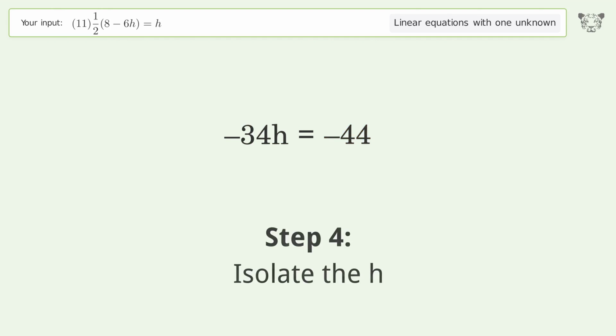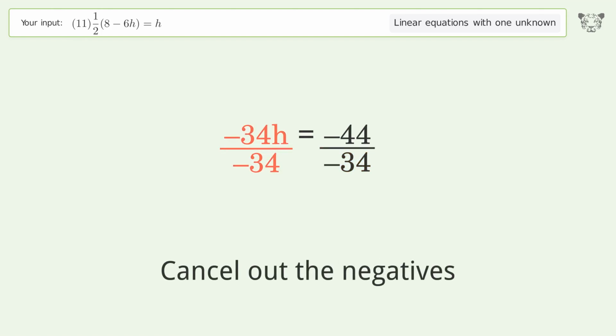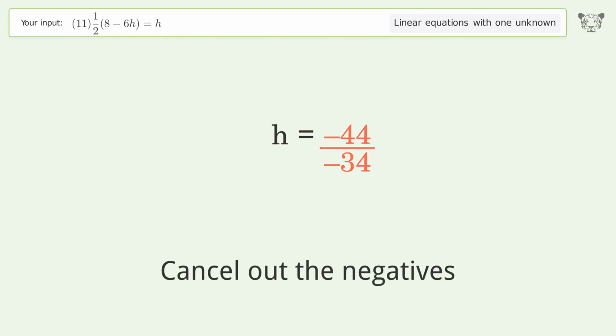Isolate the h. Divide both sides by -34. Cancel out the negatives. Simplify the fraction. Cancel out the negatives.